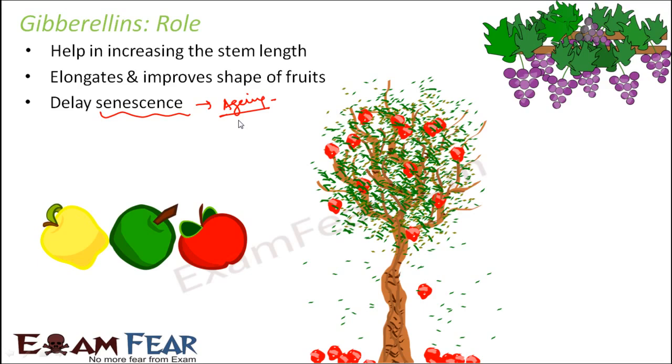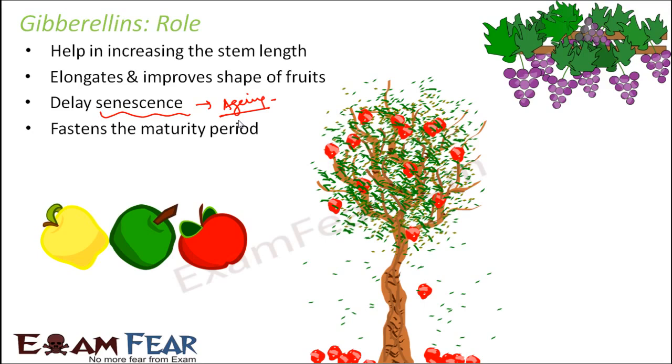So exactly that is what it does. So gibberellic acid will delay the aging of the tree. As a result, fruits will stay there for a longer time, so their availability will be increased. It also fastens the maturity period, so the plants become mature fast. So when the plants become mature fast, what will happen? The reproductive organs will be formed quickly. Fruiting and flowering will happen quickly.